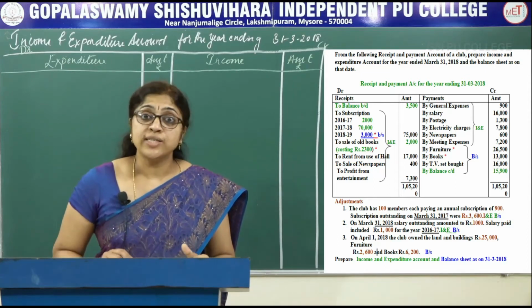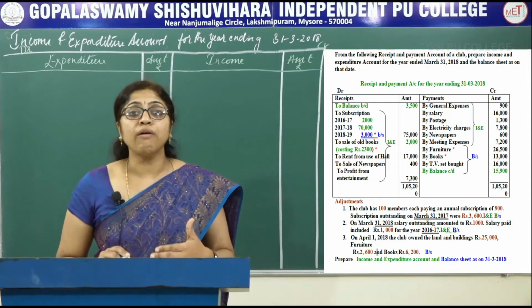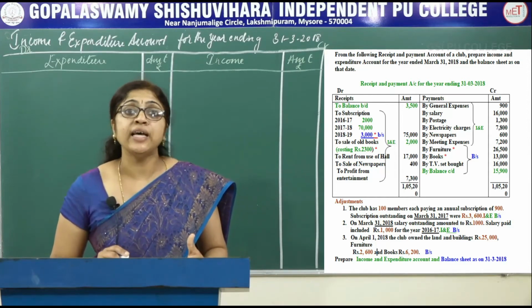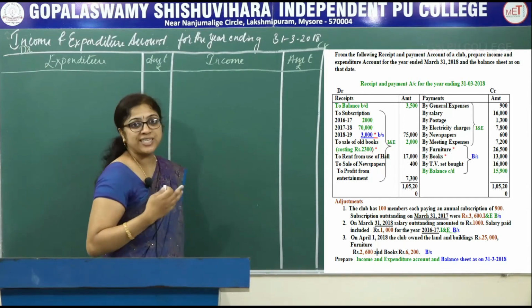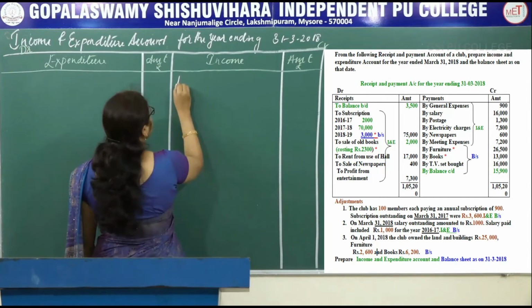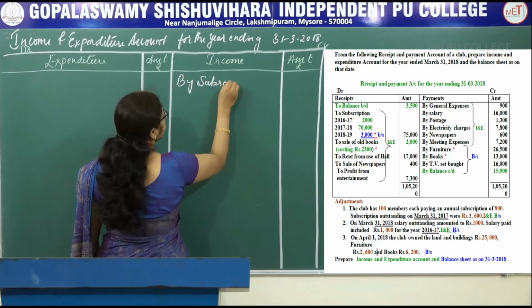Next one is subscription. Subscription related to the current year is 70,000. So bring that one to the income side because it is a revenue receipt.